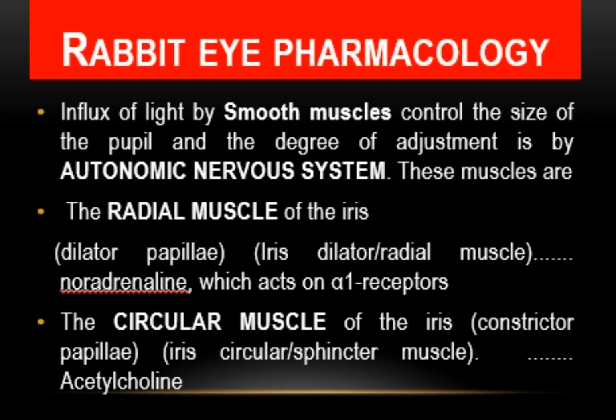It means the autonomic nervous system is mainly responsible for controlling the smooth muscles of the eye, which are regulating the size of the pupil.